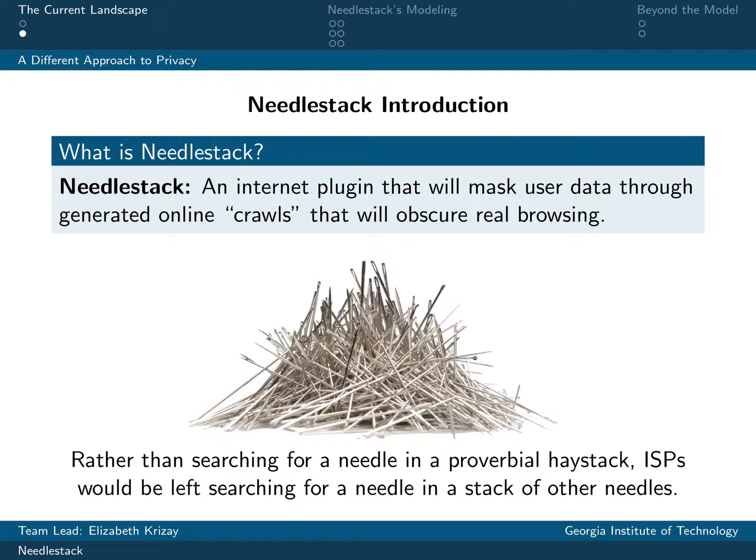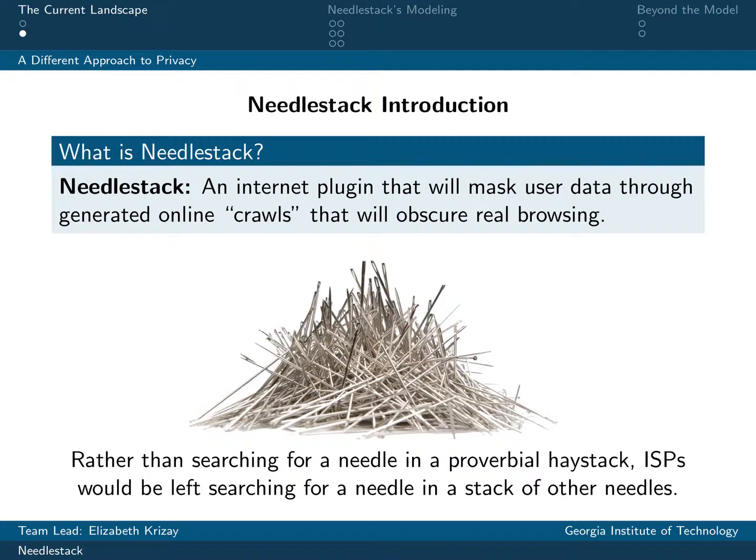We aim for NeedleStack to be a program, a type of internet plugin to be exact, that doesn't hide your data from the ISP like a VPN does, but rather obscures your data with noise that's unidentifiable from your own browsing. This noise will consist of randomly generated website requests that simulates human browsing behavior.